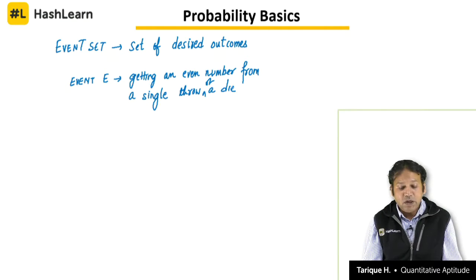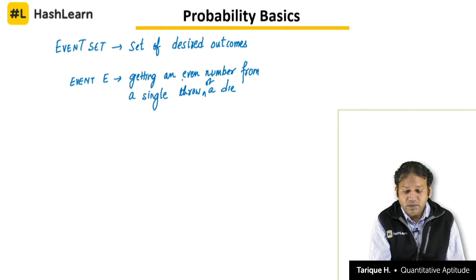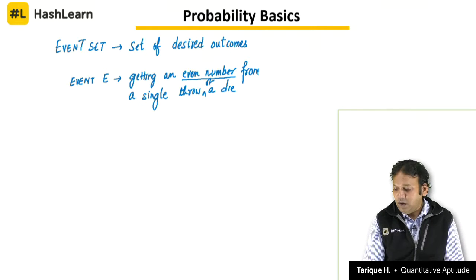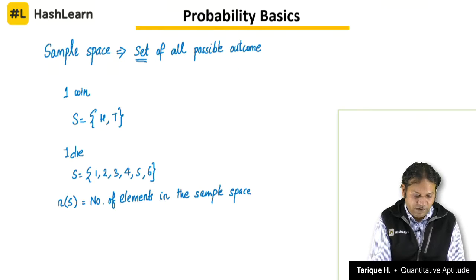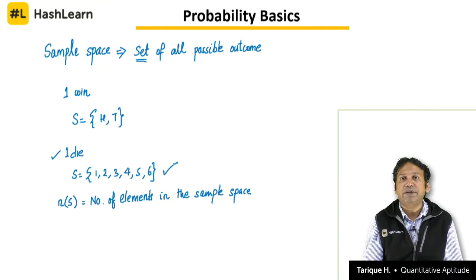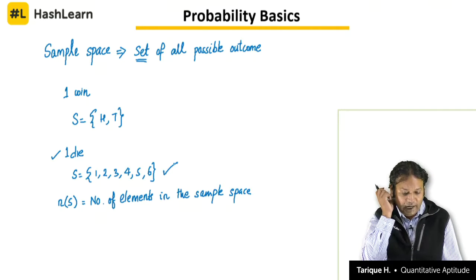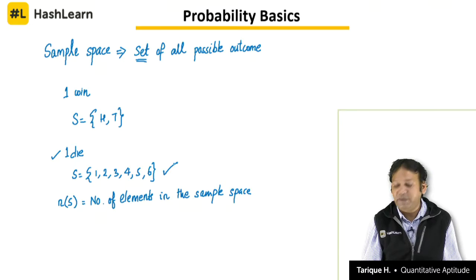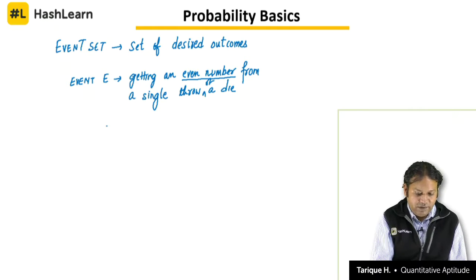So, now we are interested only in what type of outcomes? The outcomes which are even numbers. Now, we know from the previous case that when we roll a die, the sample space contains 6 outcomes: 1, 2, 3, 4, 5 or 6, but I am not interested in all the outcomes. I am interested only in the outcomes which give me even numbers. So, my event set would be 2, 4, 6.